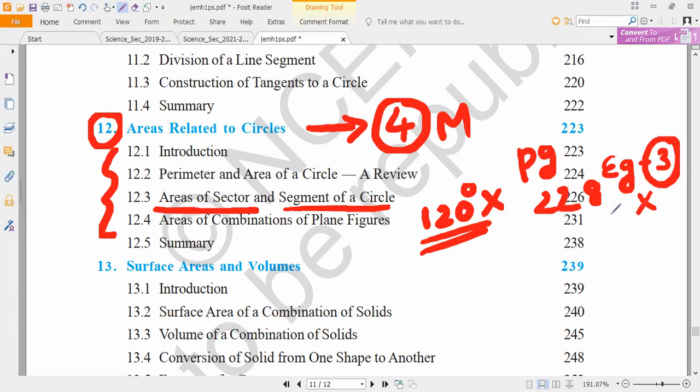Example 3, okay. The full chapter is there as usual, but only the part related to areas of sector and segment of a circle with 120 is deleted. Example I am saying: page number 228, example number 3 is deleted. Okay, that's all. The remaining is all there.